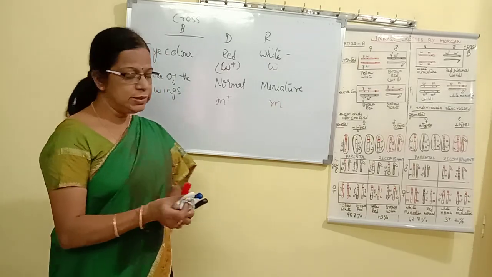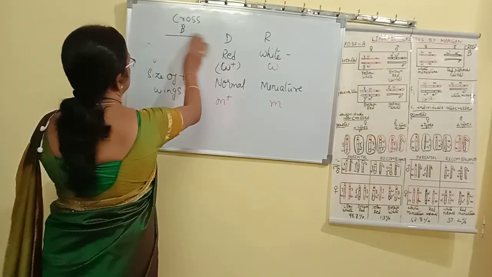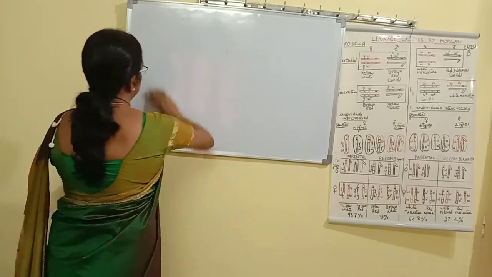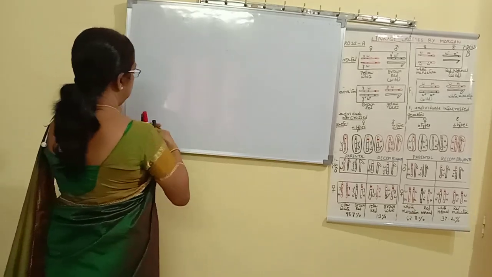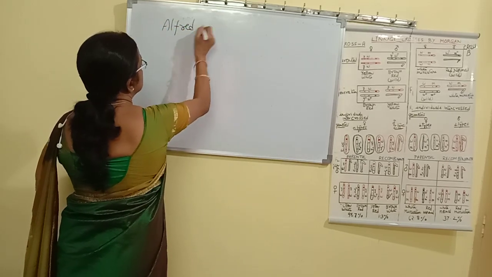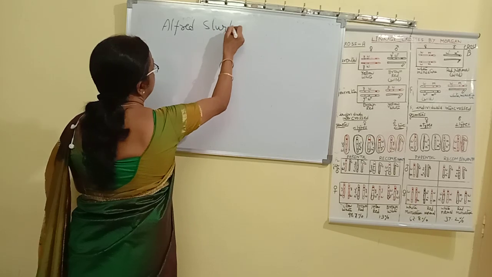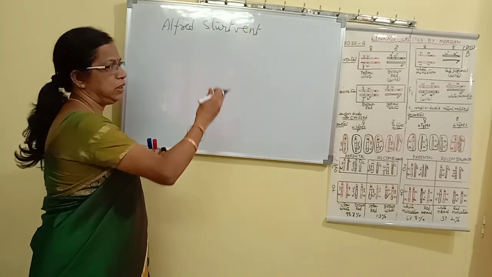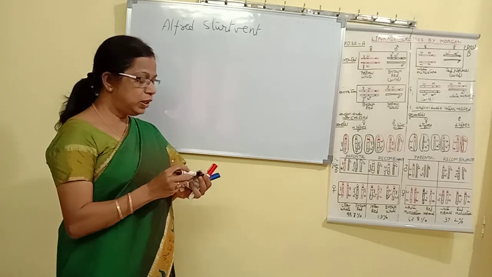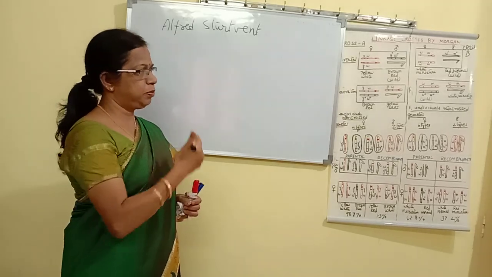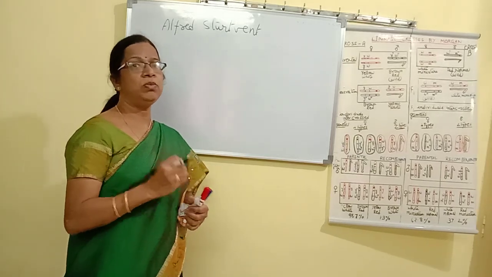So based on this, Morgan's student Alfred Sturtevant, based on the studies of Morgan, constructed a chromosome map.